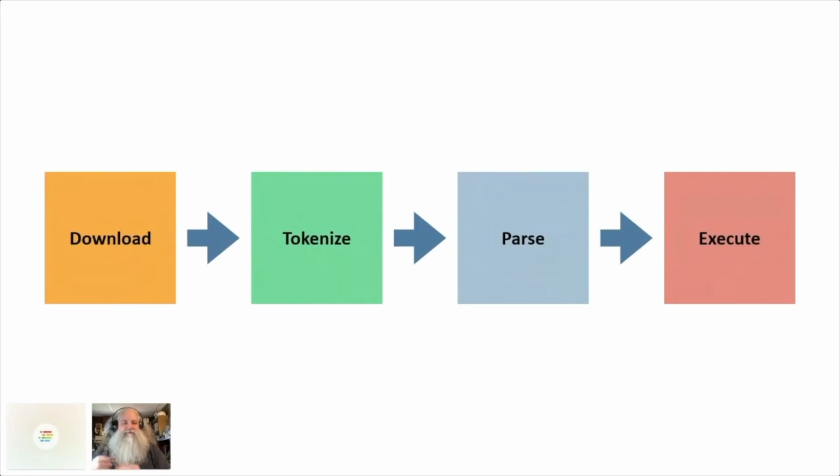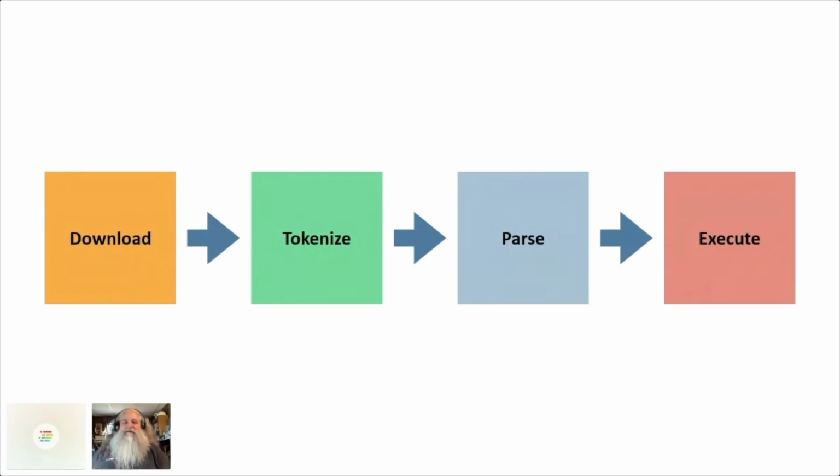We have to find all the syntactical tokens in there. Then we have to take those tokens and parse them into an abstract syntax tree. And then once we have that, we can execute it. And we have to do that every time. Now, there is caching that happens there, and V8 does provide as much capability as it can, but this is an expensive process, and it affects the performance of JavaScript in browsers.